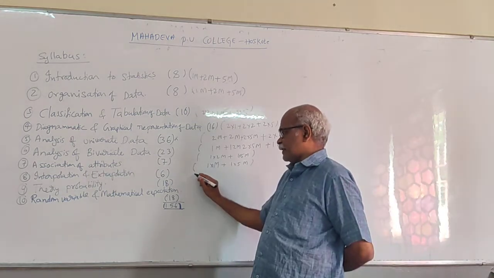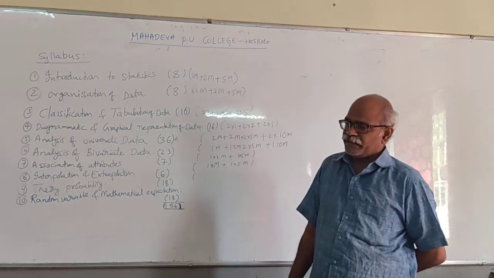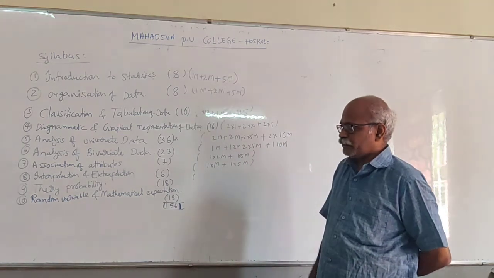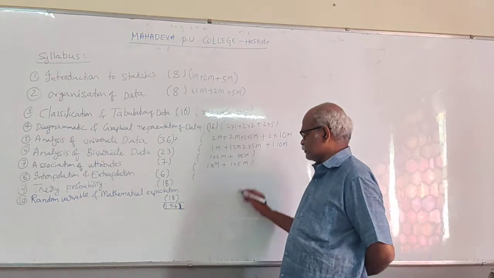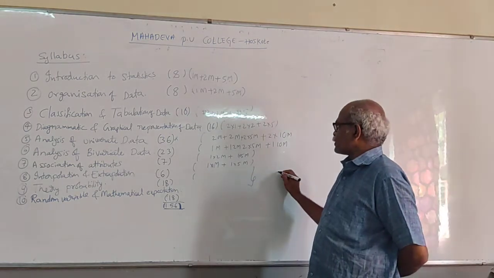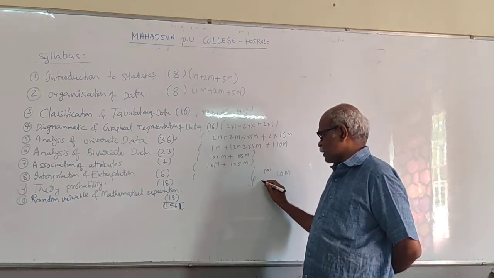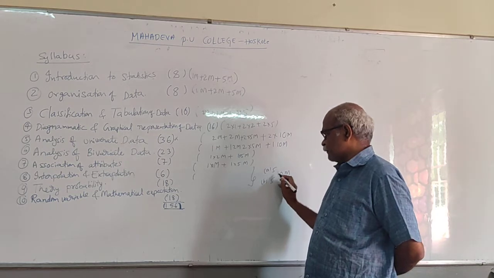Theory of probability and random variables, mathematical expectation. These they combine and ask you one 10 mark question.